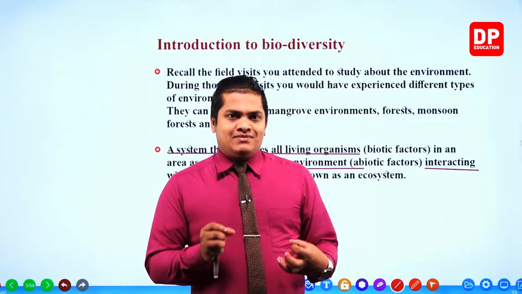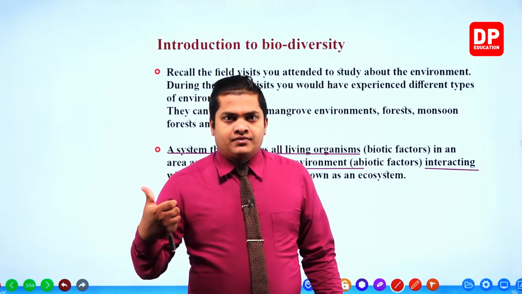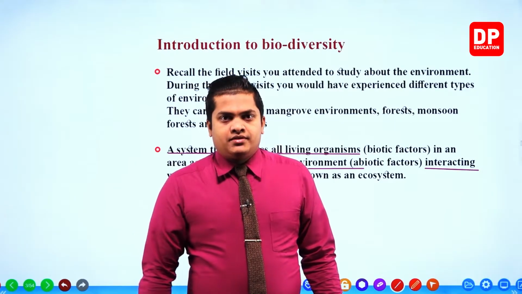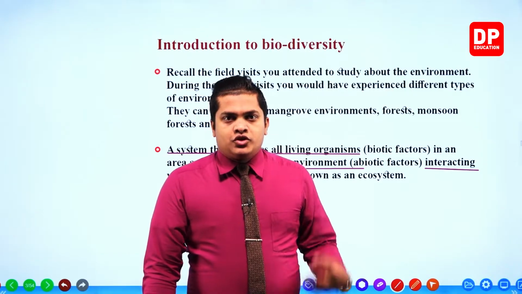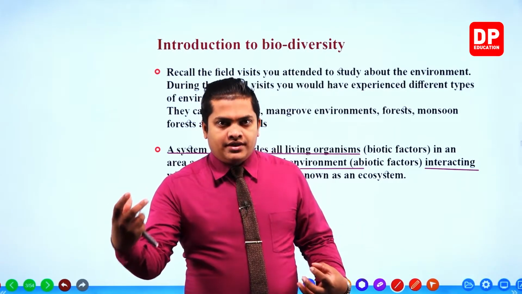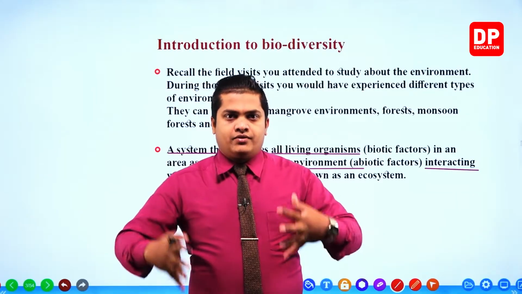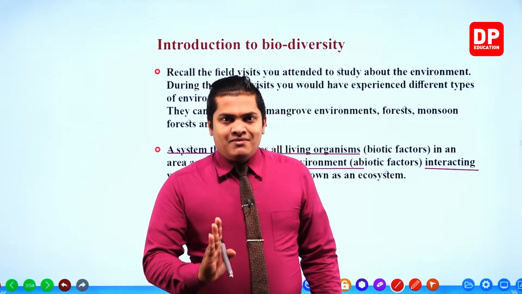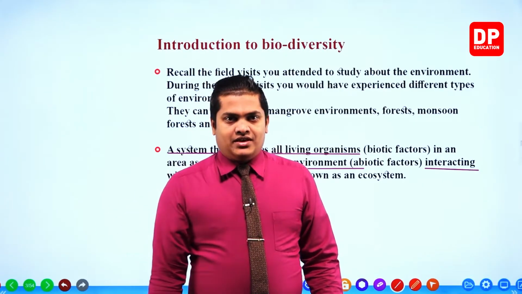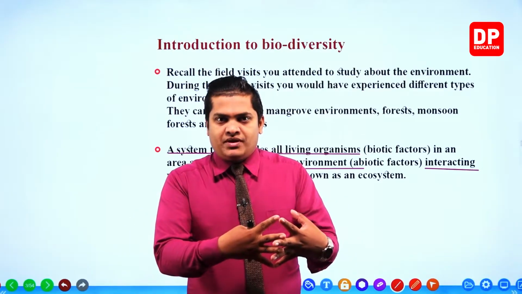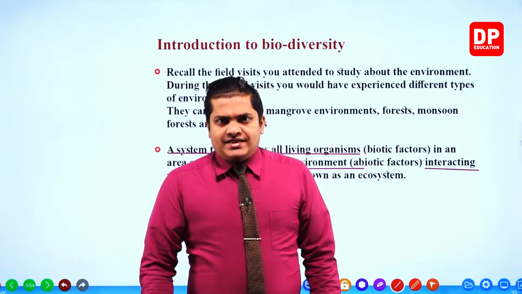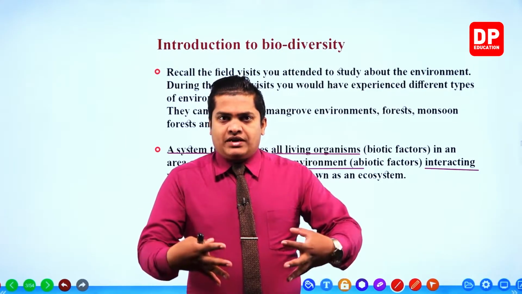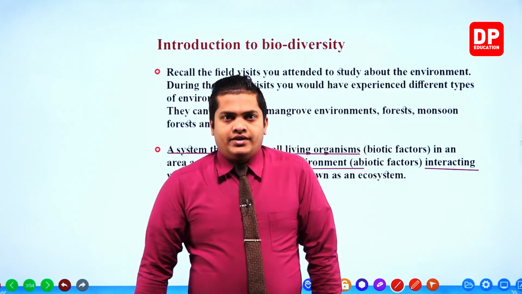You know that there are some organisms who are living on plants, right, on trees. For an example, like monkeys, birds. So you know that a plant is a living thing, then that particular organism, monkey or parrot or whatever kind of a bird, is also a living thing. So a living thing provides shelter to another living thing. That's some kind of a relationship between those two. If there are no trees in the environment, then those organisms will not be able to survive because they do not have a good shelter, right?